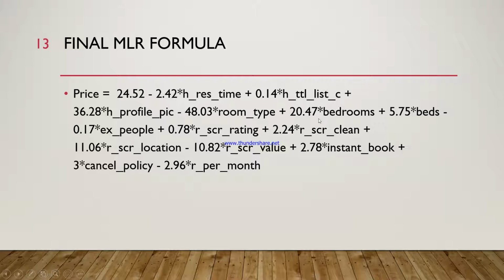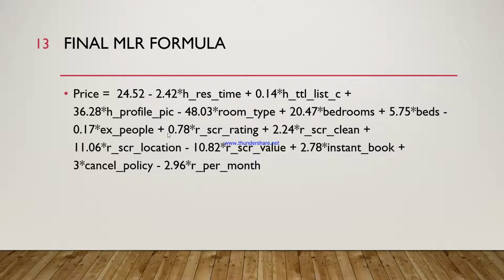Number of bedrooms similarly was found to have a significant positive effect on the price of 20.5 for each bedroom, up to a maximum of 10 bedrooms. Similarly, number of beds influences price positively by 5.75 points for each unit increase. The price for each extra person has been found to have a negative impact of 0.17 for each unit increase. This can go up to 300 units.